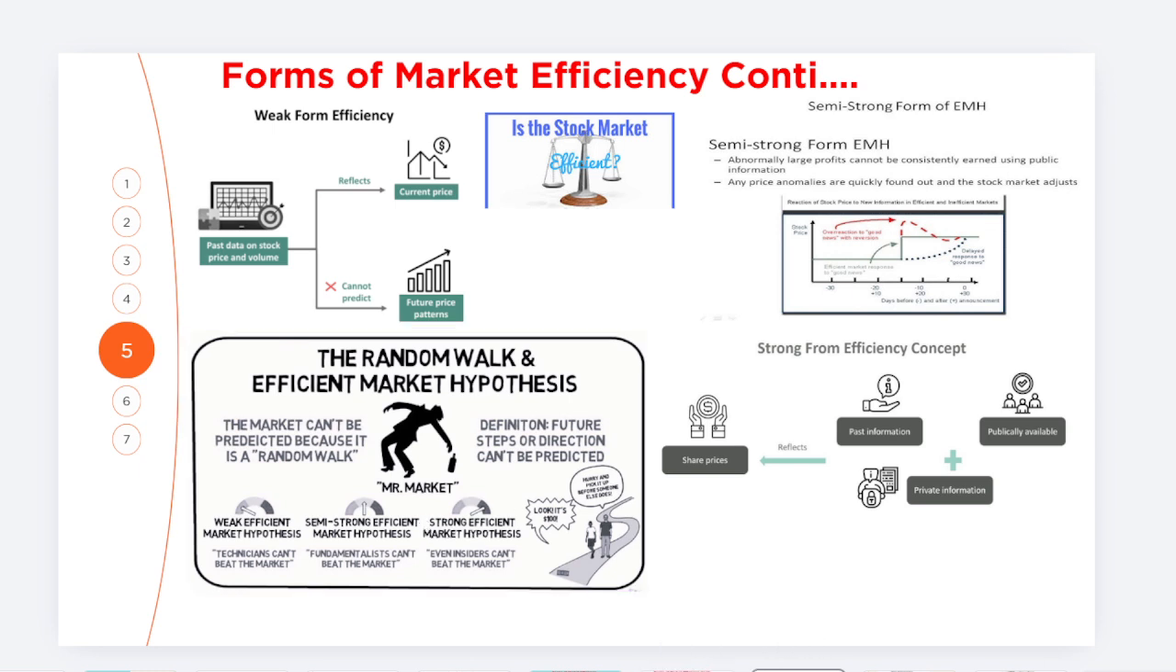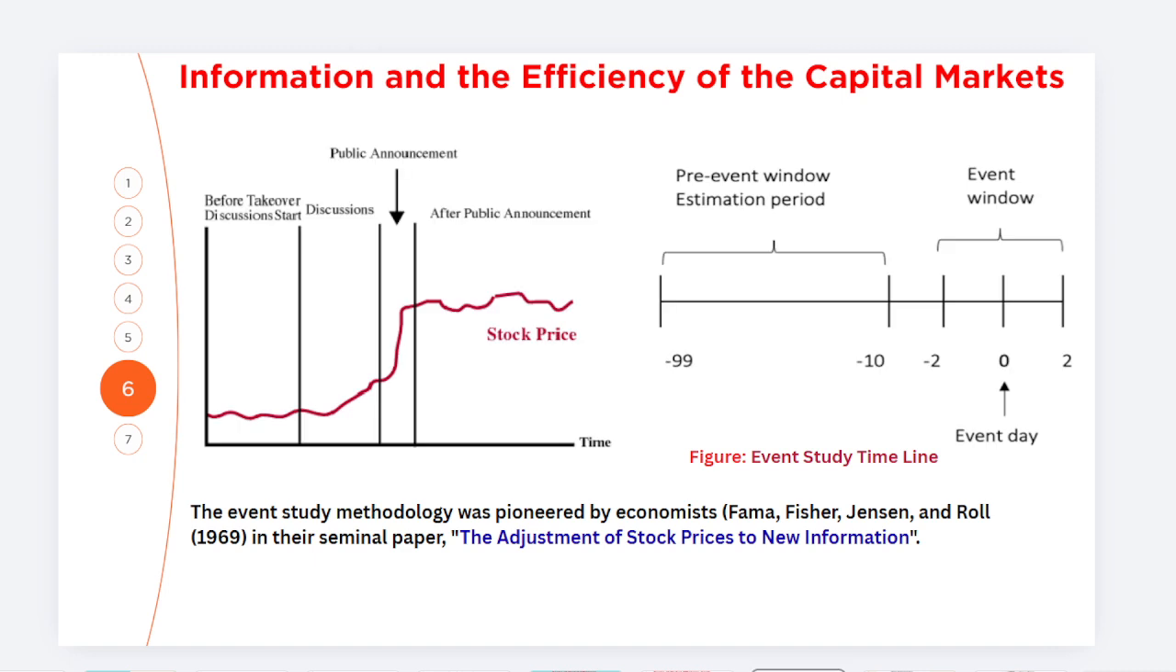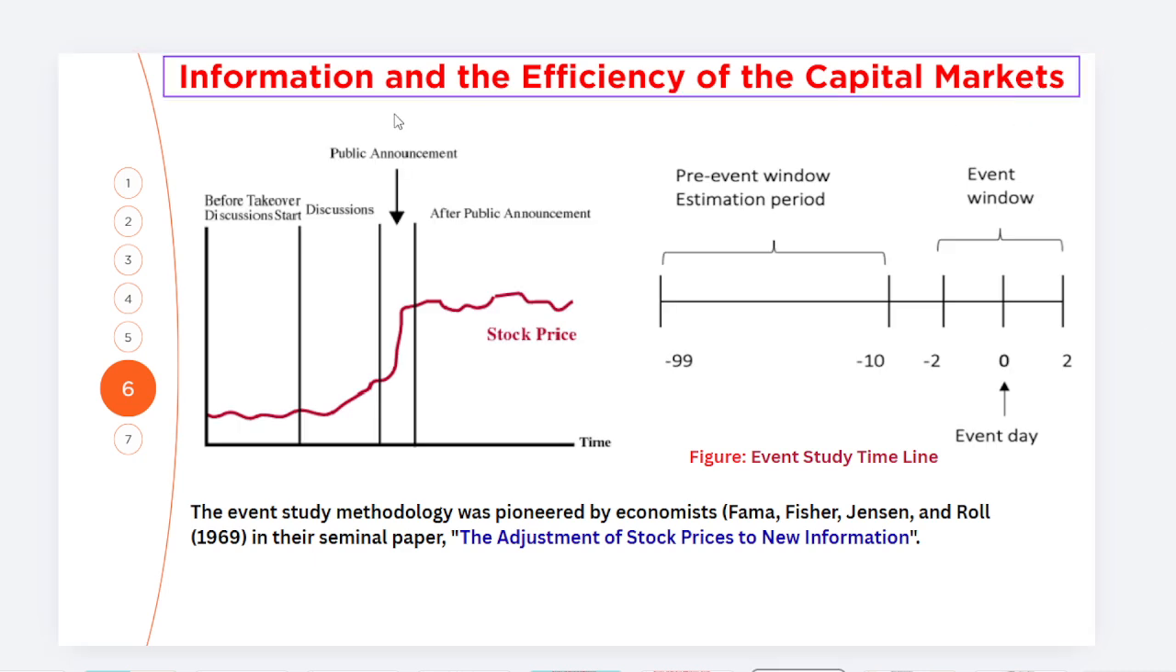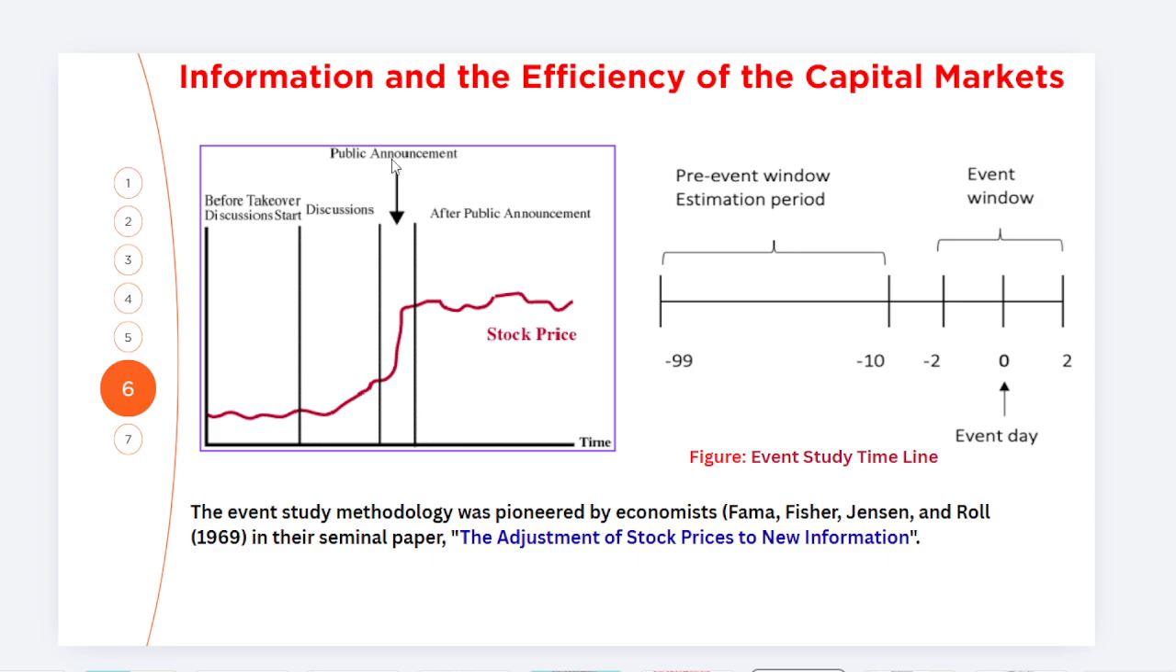Okay, now let's go to the case of information and the efficiency of the capital market. When we say information, it's about public announcements, and we could use the event study methodology. So this is before the takeover, this is the discussion part, this is the announcement, and after the public announcement, how it affects the stock price.